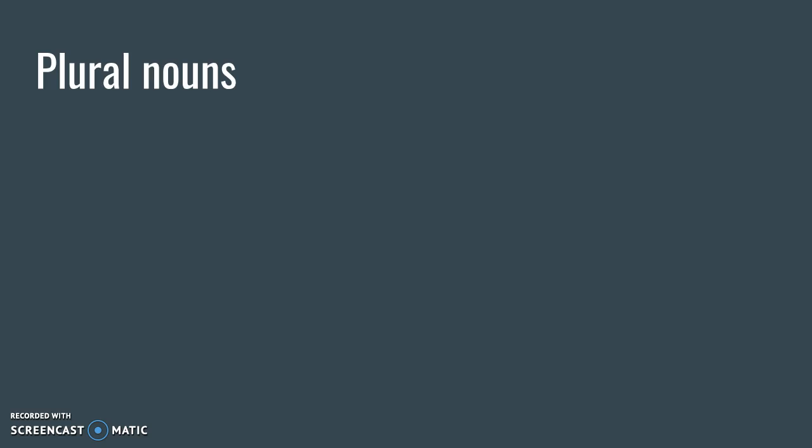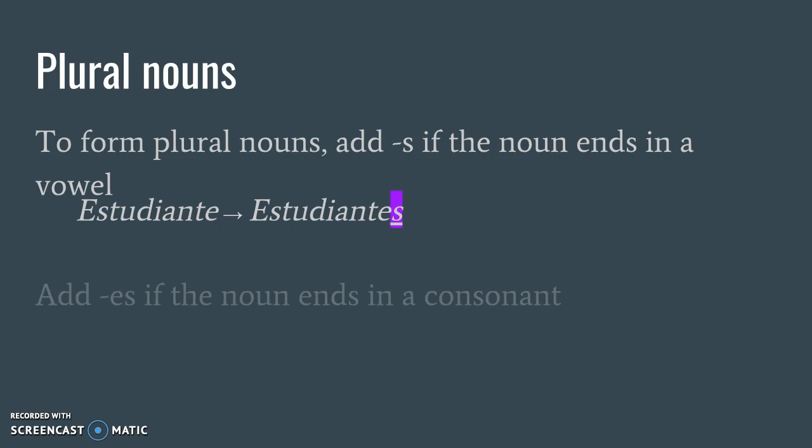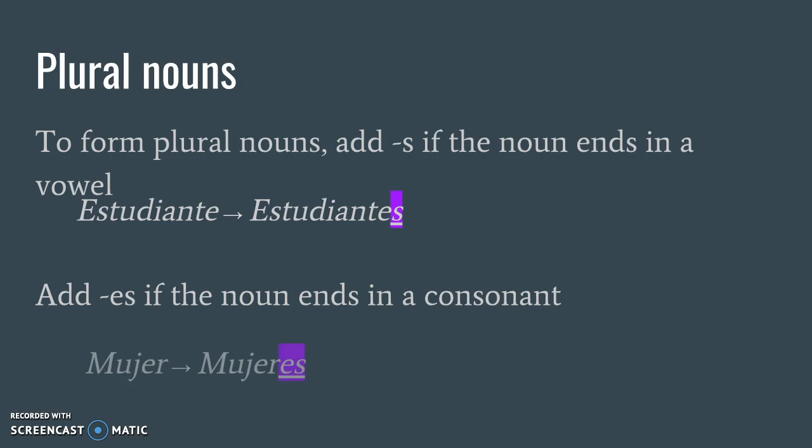How do we form plural nouns? To form plural nouns, add s if the noun ends in a vowel. Estudiante becomes estudiantes. Add es if the noun ends in a consonant, such as mujer becomes mujeres.